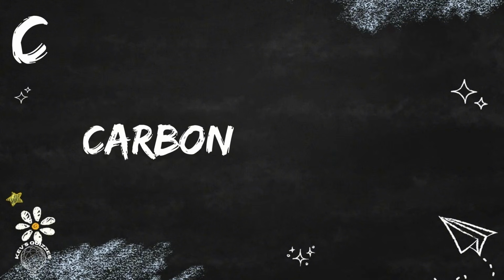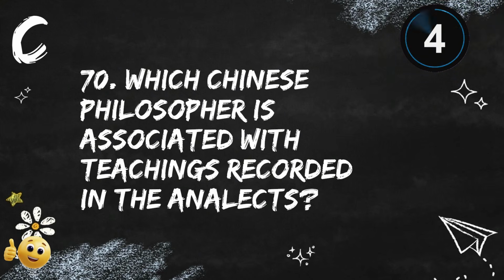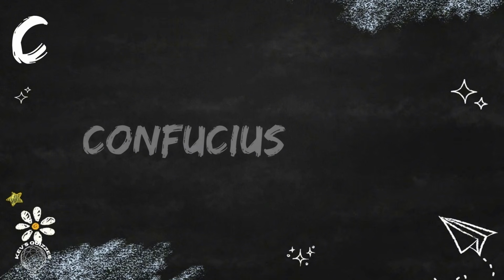The element is carbon. Question 70. Which Chinese philosopher is associated with teachings recorded in the Analects? The Chinese philosopher is Confucius.